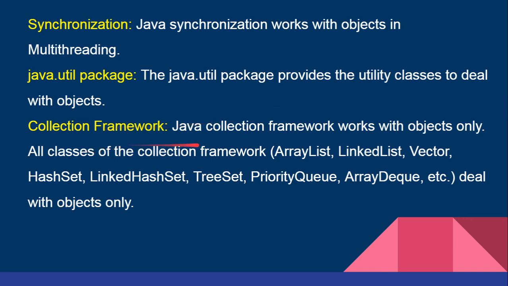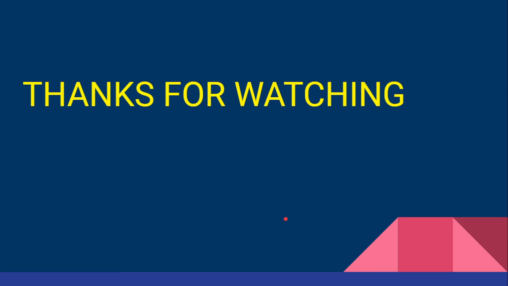All the classes of the collection framework such as ArrayList, LinkedList, Vector, HashSet, LinkedHashSet, TreeSet, PriorityQueue, ArrayDeque, these are all the different data structures used in the internal processing of the system, and they all deal only with objects. So these are the scenarios where we have to convert the primitive data type into an object data type. For that we use the auto boxing technique, and after this process gets over, we can unbox it. That means we can reconvert the object into a primitive data type. So that's all the concept of wrapper class, and thanks for watching.